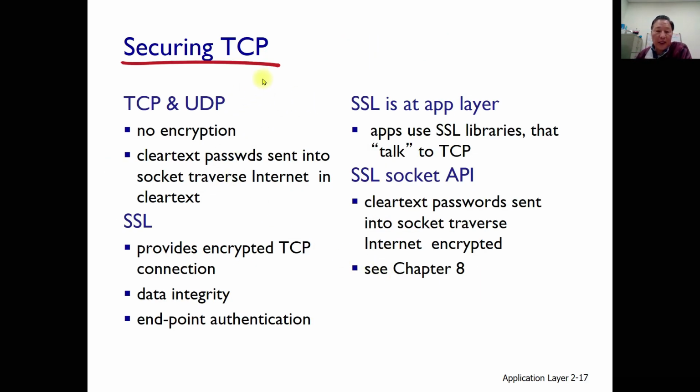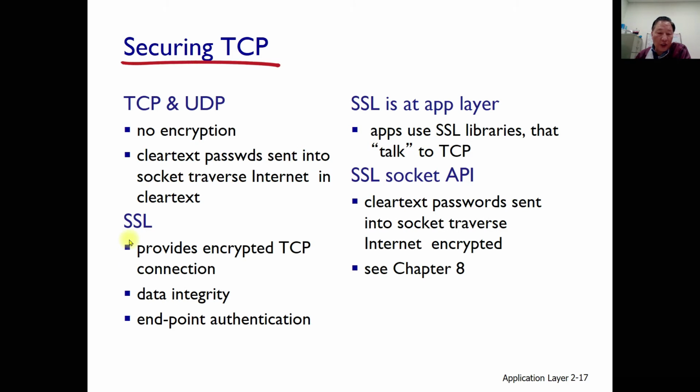Securing TCP. TCP and UDP, as we learned in the previous slide, have no encryption. Initially, those are not considered at all. Thus, a clear text password can be sent into the socket and traverse the internet in clear text.